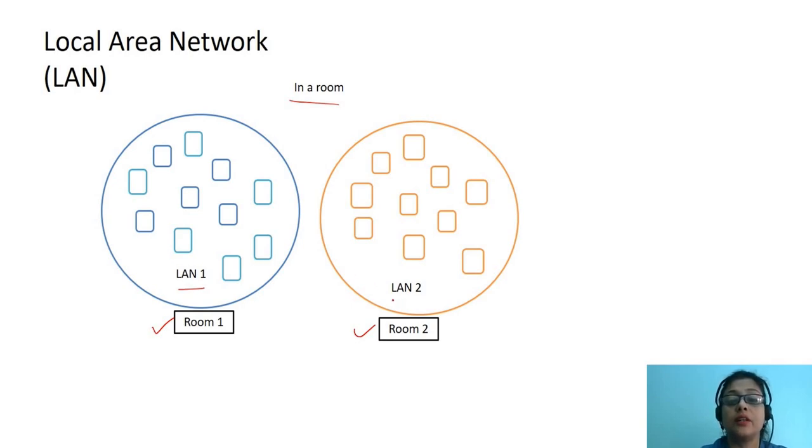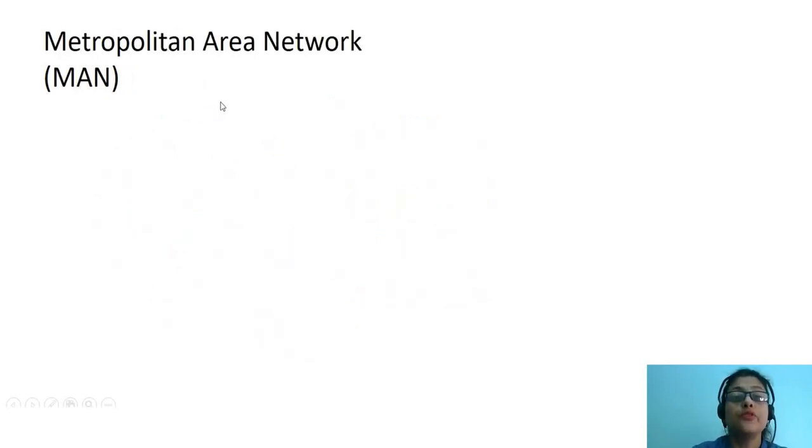Similarly, we can have another LAN 2 in another room, or we can have LANs within buildings or in a college campus. So we can understand that the geographical area of a local area network is larger than that of a PAN. Next, we come to metropolitan area network. Metropolitan area network spans within a city. So its geographical area is higher than that of LAN and PAN.